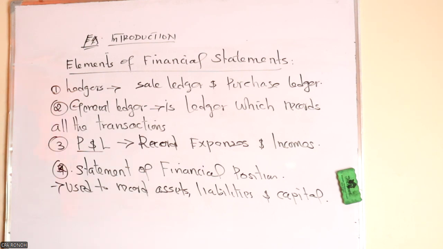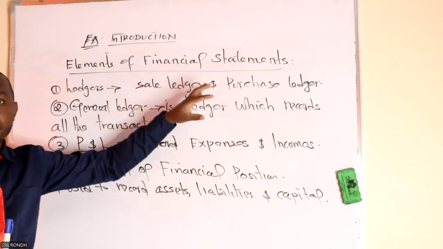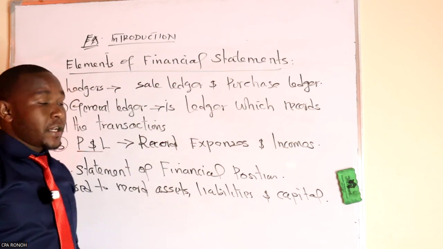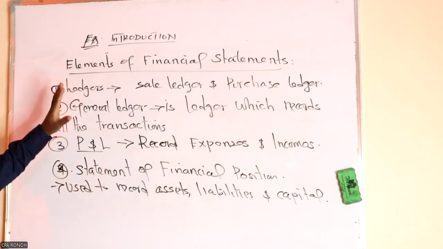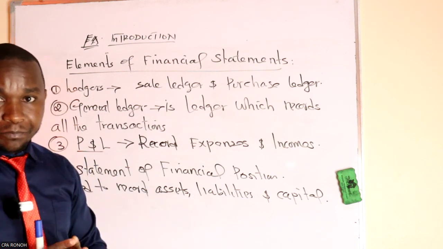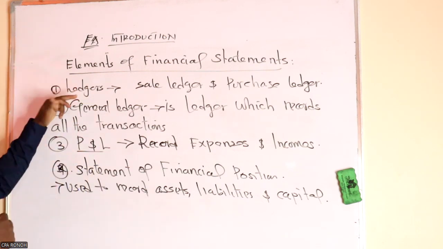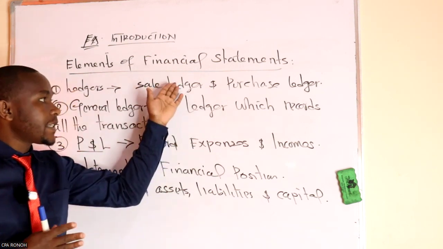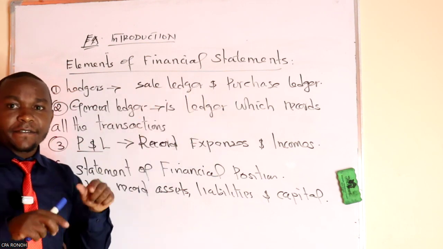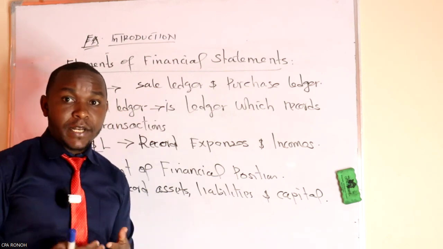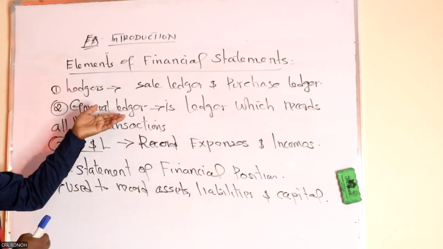So these are just the 4 statements, or the elements of financial statements. As an accounting student, this will make the root of your accounting career. You need to understand what a ledger is. How do I classify this ledger? You have a sales ledger, a purchase ledger. You also have the personal ledger, or what you call the nominal ledgers. And then we have the general ledger.